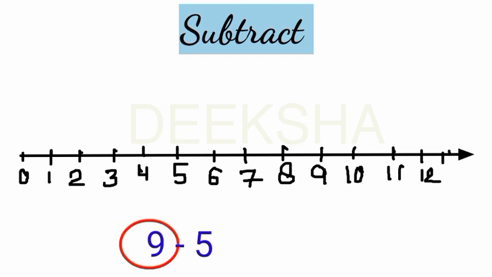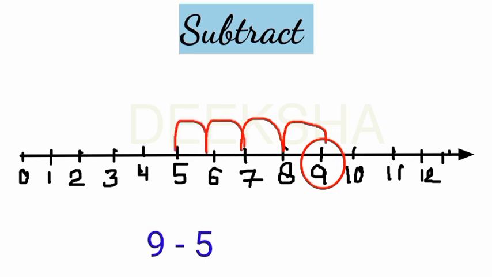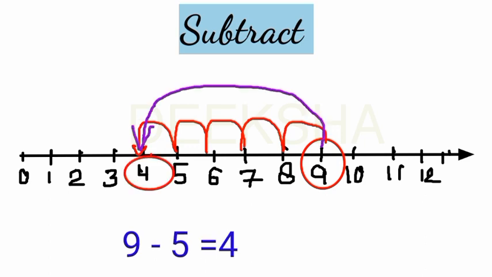9 is the minuend, 5 is the subtrahend, and the answer you get will be the difference. So here the minuend is 9. Indicate 9 on the number line. You are subtracting 5, so move 5 steps back. Clear? So 1, 2, 3, 4, 5. On which number are you right now? You are on 4. So what are you getting? 4. This is your answer. This is the difference of 9 and 5.